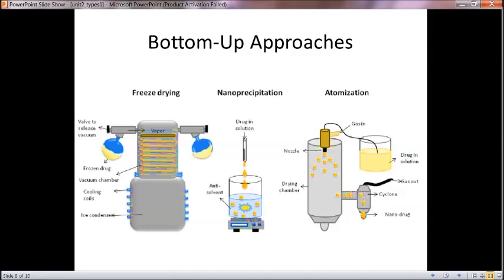So the drug is formed in nanocrystalline form. This is the nano drug. Finally, this anti-solvent is inserted through a nozzle where a drying chamber is present. There the gases are taken out, and the liquid is atomized to become a nano drug. This is the bottom-up approach.